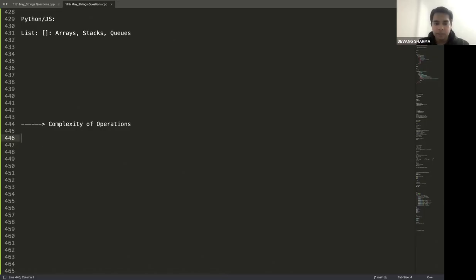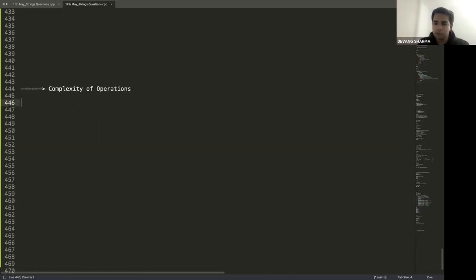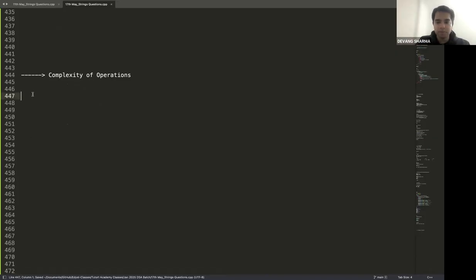Is there any method remove in stack in Java? I'm pretty sure it would have been deprecated by now. Okay. Remove used to be there, but I think it has been deprecated. You can double check. Pop is fine. Pop works completely fine, and the purpose of remove would be the same as well. Anyways, you can't remove from a particular index. You will remove from the beginning.